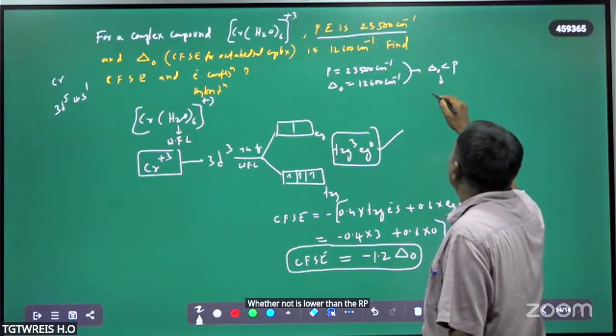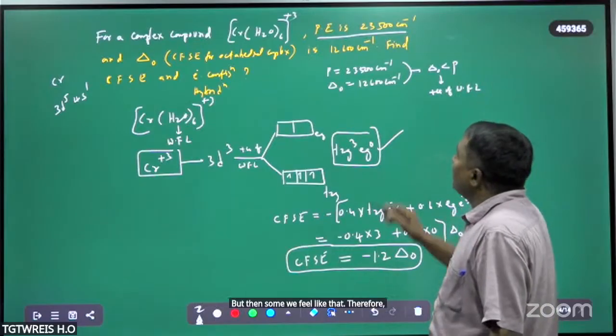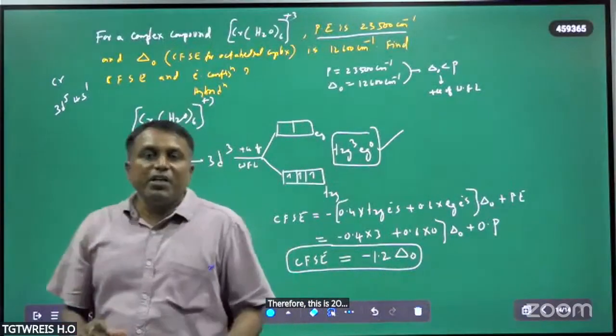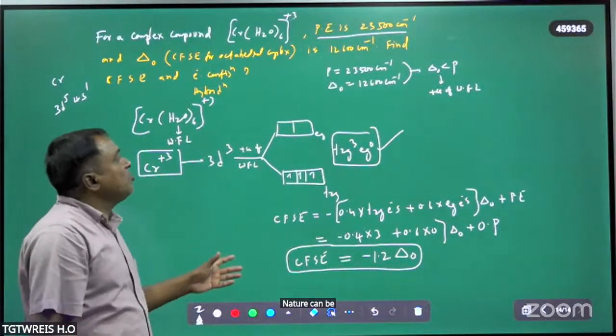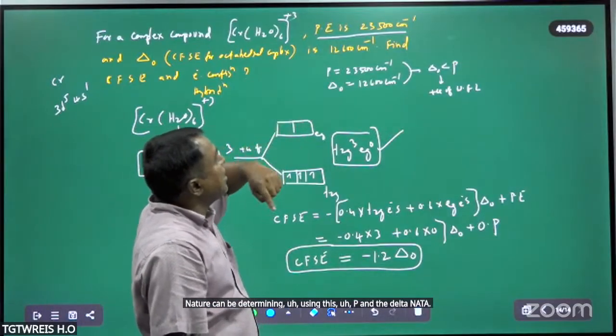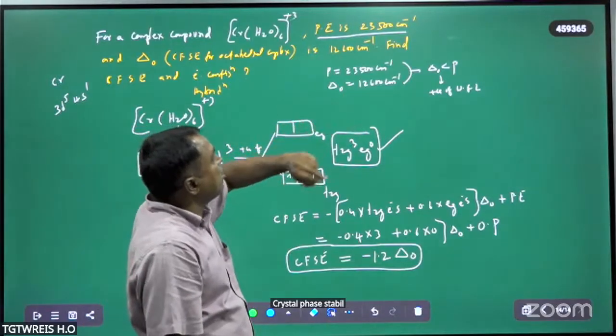Therefore, this will happen in the presence of a weak field ligand. So the nature of H2O can be determined using P and delta naught. P is the pairing energy, delta naught is the crystal field splitting energy for the octahedral complex.